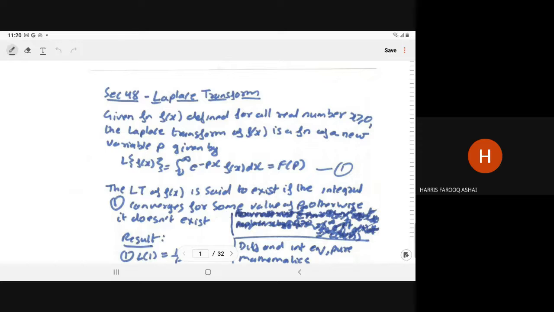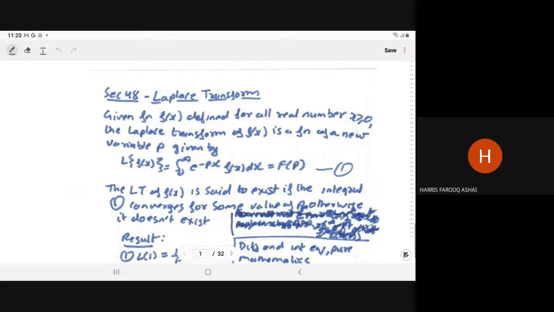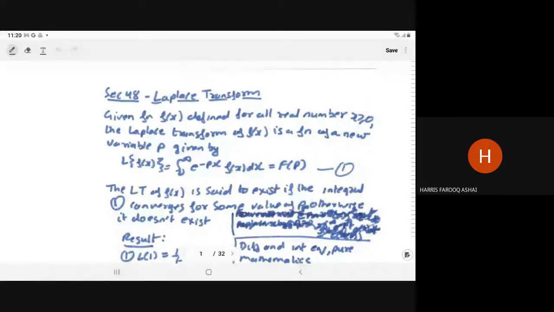If you have to solve 2x plus 2y is equal to 5 and 5x plus 6y is equal to 7, then easily you can determine the value of x and y, right? So when we have the system of equation or algebraic equation, then easily you can determine the solution. So with the help of the Laplace transform, you can convert the given differential equation or system of differential equation into the system of algebraic equation, right? So that is the main application of the Laplace transform.